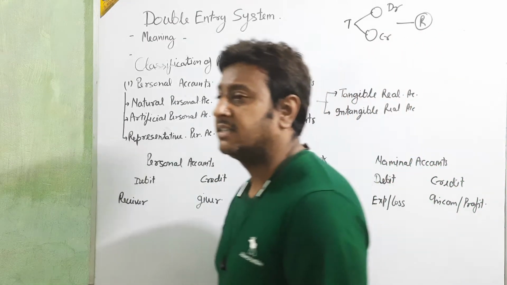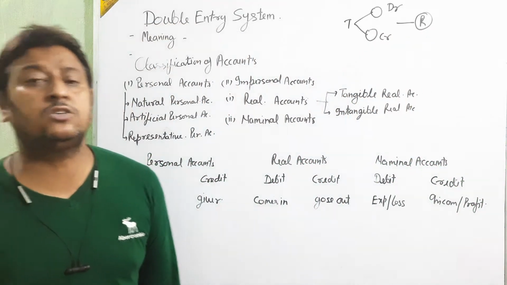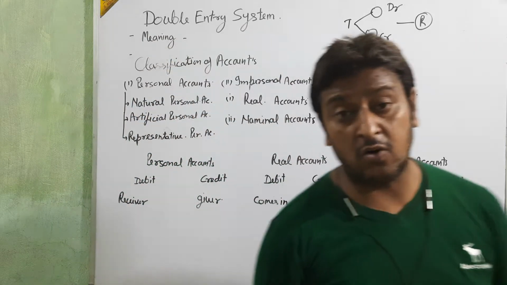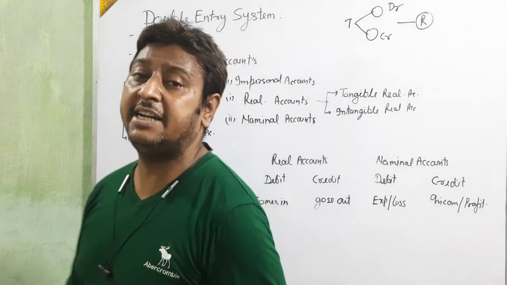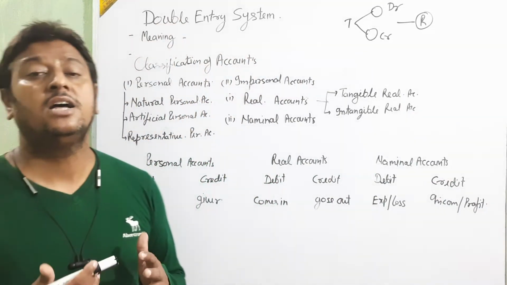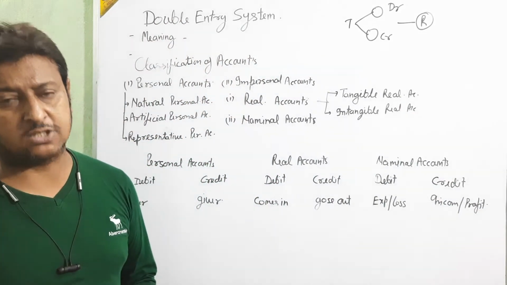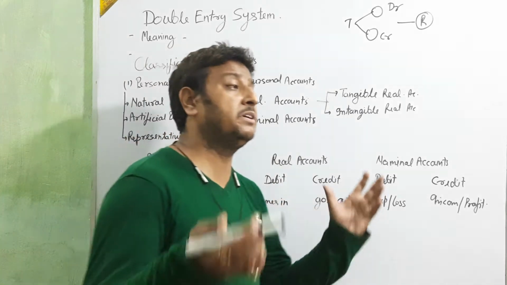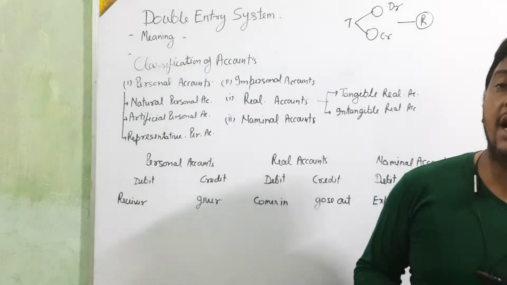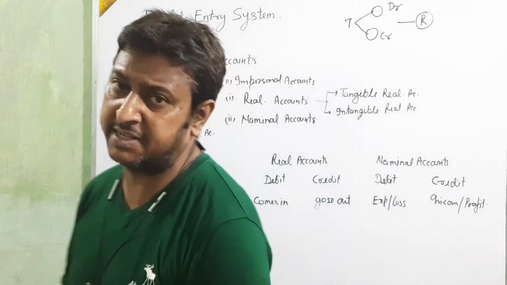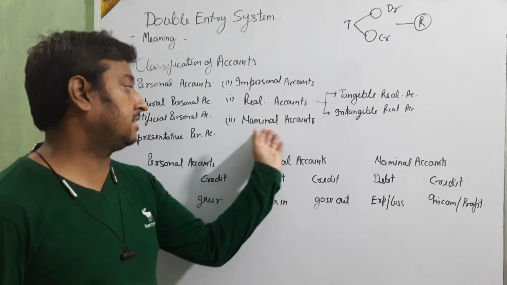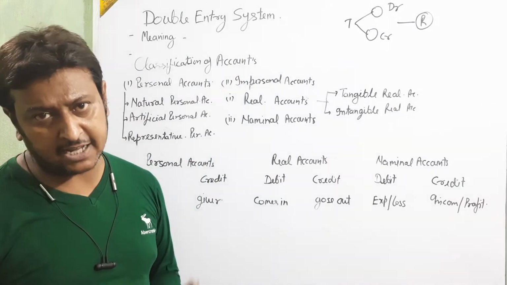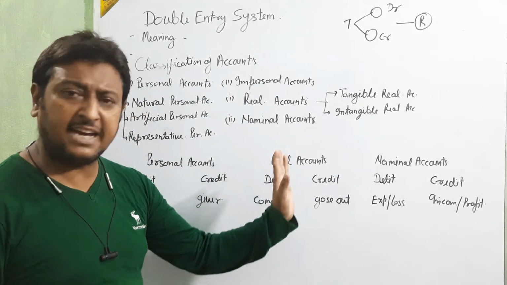For example, salary account, commission account, rent account, discount account, interest account. These are all income or expenditure. So the account which is related with income or expenditure, or the name of income or expenditure, is called a nominal account. Clear? Up to this is clear.